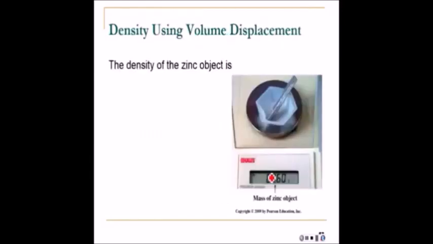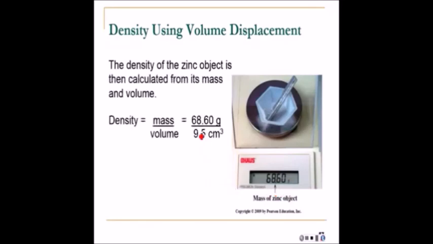Right. Now, if we wanted to find the density of that piece of zinc, we'd have to get its mass. So weigh it on the scale. And then we would take that mass and divide it by the volume from the previous slide. You notice 4 significant figures on the top, only 2 on the bottom, would give us 7.2 grams per cm cubed, cubic centimeters, as the density for the zinc.